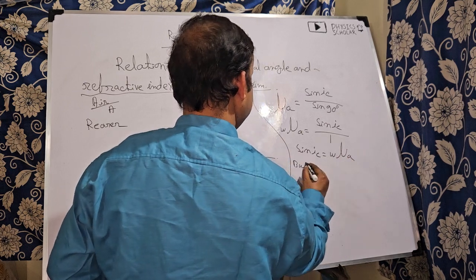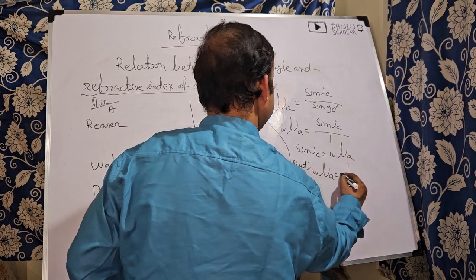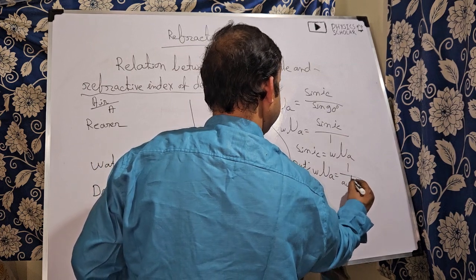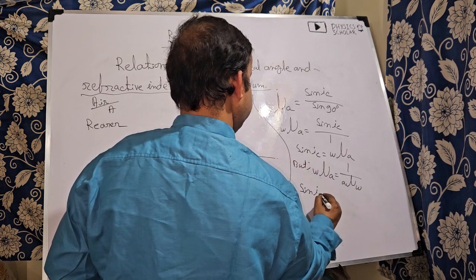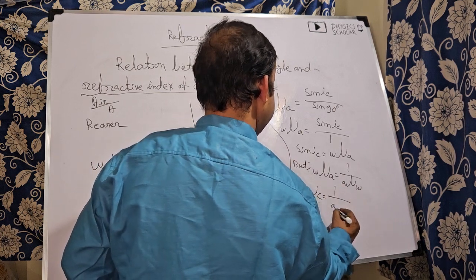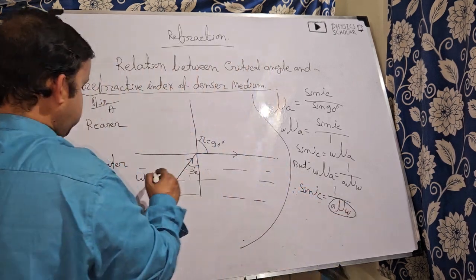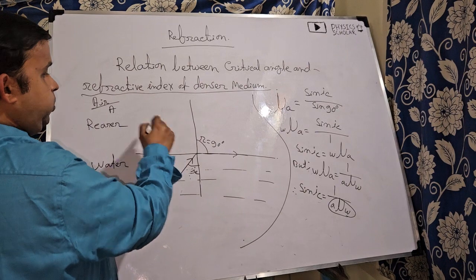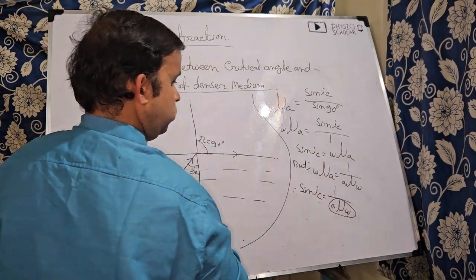I have shown that W mu A is equal to 1 by A mu W. That means sin IC is equal to 1 by A mu W, the refractive index of denser medium with respect to rarer medium.